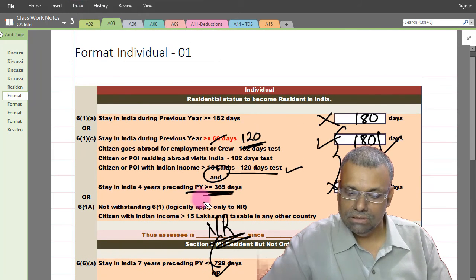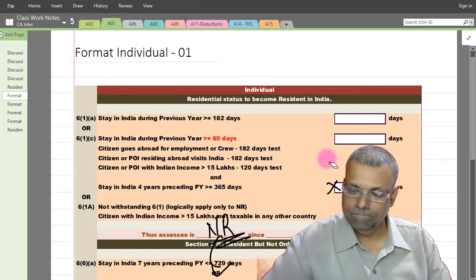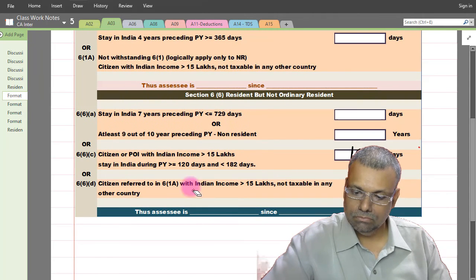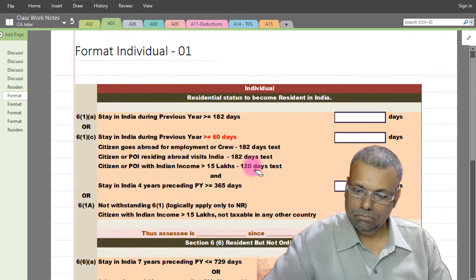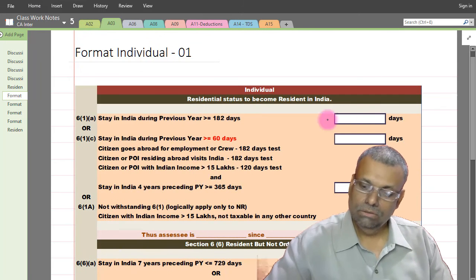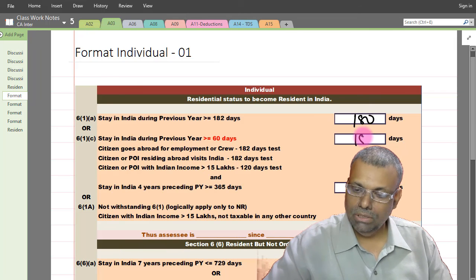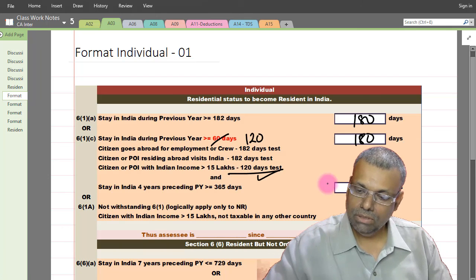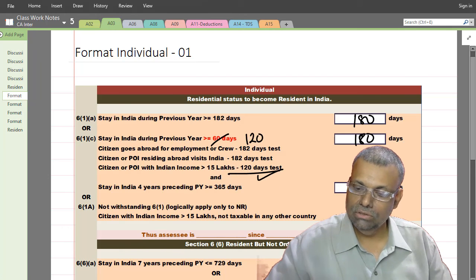Let me erase this. This is the fourth part of the answer. So this is 180 days, 60 days substituted with 120. Okay, last 4 years data is not available.